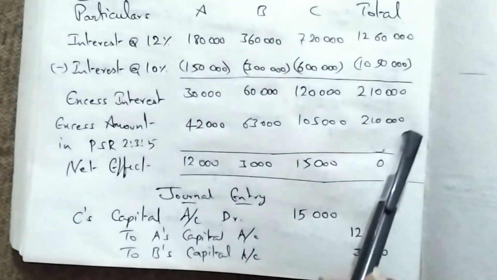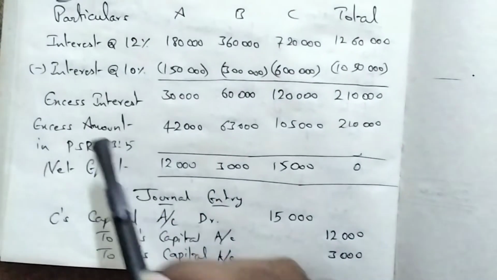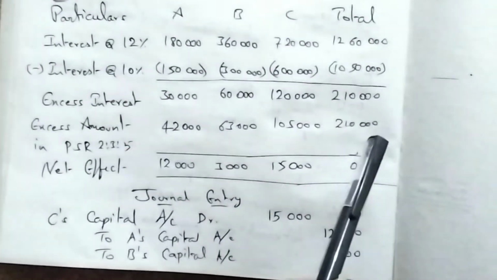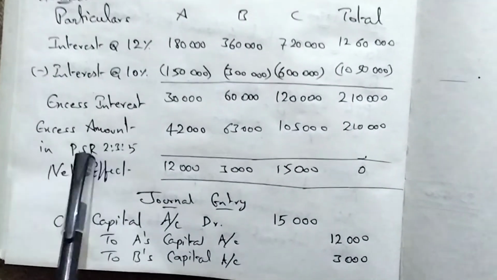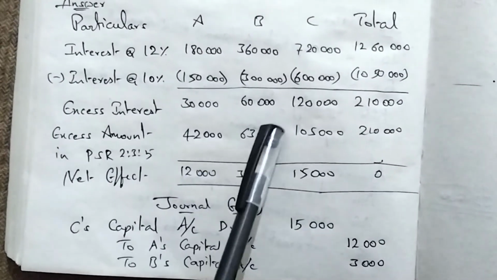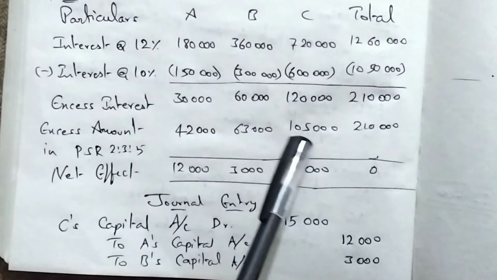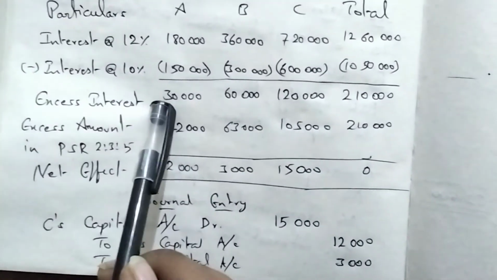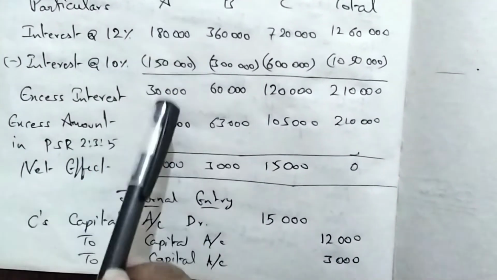It is a profit. So that entire 2,10,000 excess amount we distribute as per the profit sharing ratio. How much did it come to? 42,000, 63,000 and 1,05,000. Initially an extra 30,000 was credited to A's account.